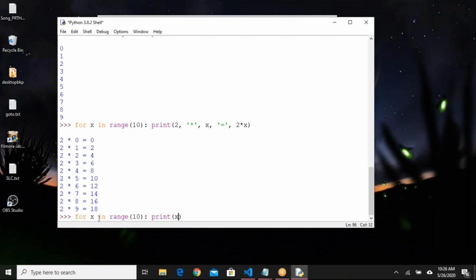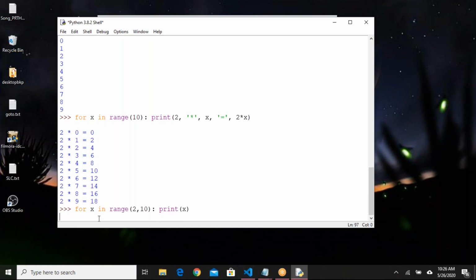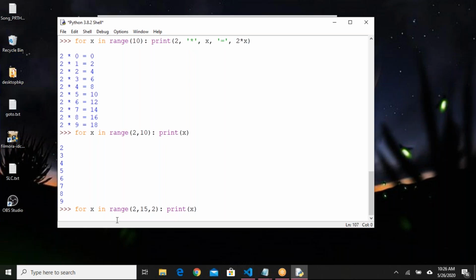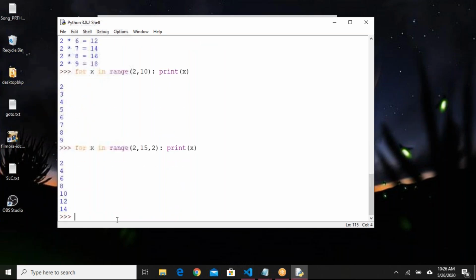Also we'll see range of 2 comma 10, for example. 2 comma 10, what will it give? 2 will be considered as starting index, and up to 9 the values will be printed. 2 to 9, we got it, right? Also we can try the jump statement. So if I write range of 2 comma maybe 15, for example, with a jump of 2, what happens now? All the even numbers between 2 and 15 will be printed.